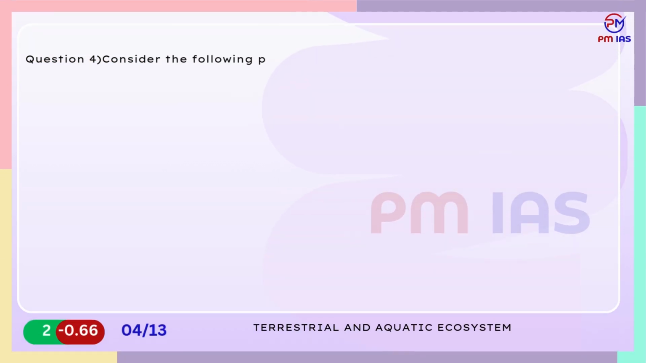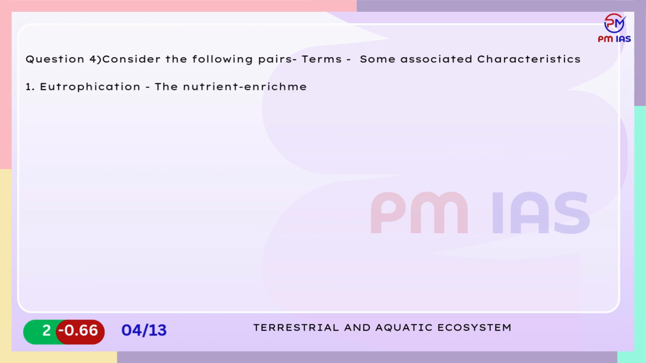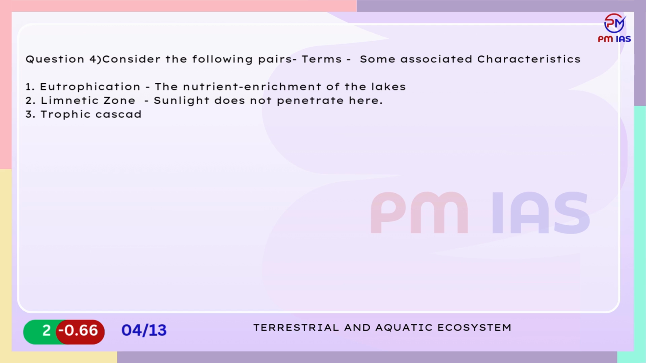Question 4. Consider the following pairs of terms and some associated characteristics. 1. Eutrophication, the nutrient enrichment of the lakes. 2. Limnetic zone, sunlight does not penetrate here. 3. Trophic cascade, the addition or removal of top predators in an ecosystem. Select the correct answer using the code below.